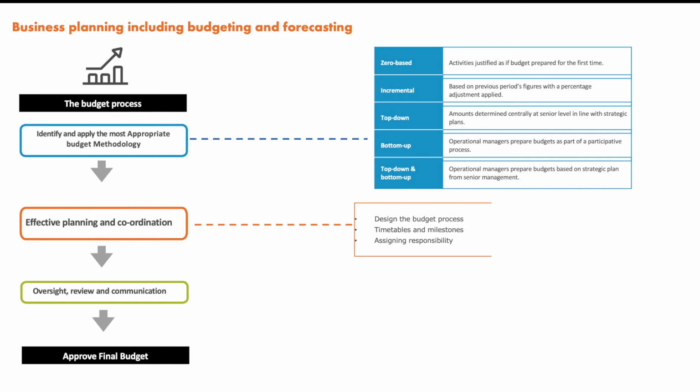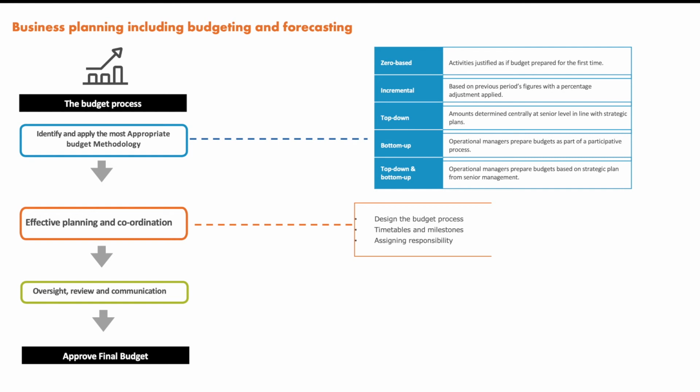First of all, we will be designing the budget process. What will be the budget and how we'll be doing things, and then the timetable and milestones. Then we will assign responsibility. Before this, we have set up a methodology, whatever methodology we will be using. Then after that, we have to come to the next step.